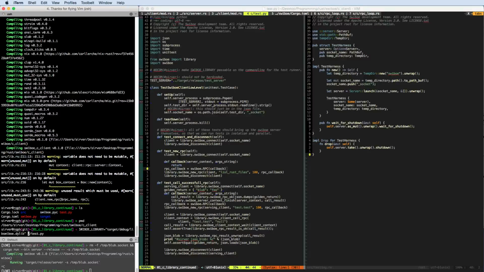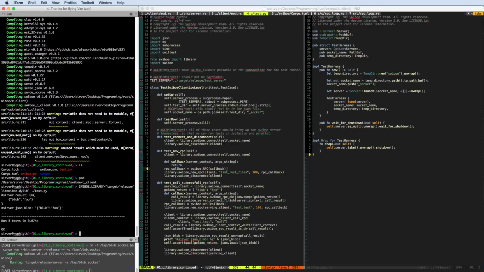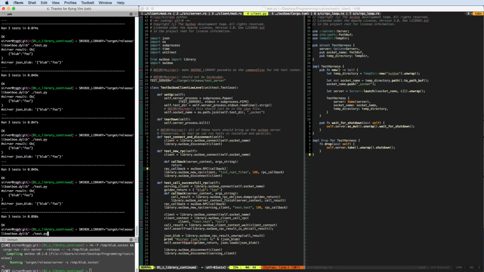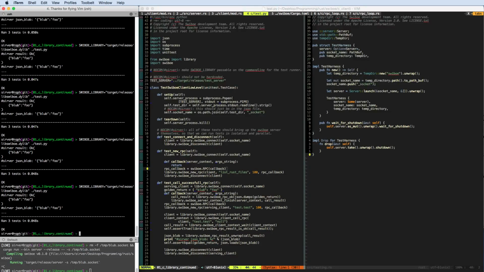So running the tests, we're not taking the debug version, but we take the release version, and oh yeah, it's much faster actually. It's nearly as fast as it used to be. Interesting. I didn't think it made such a difference.